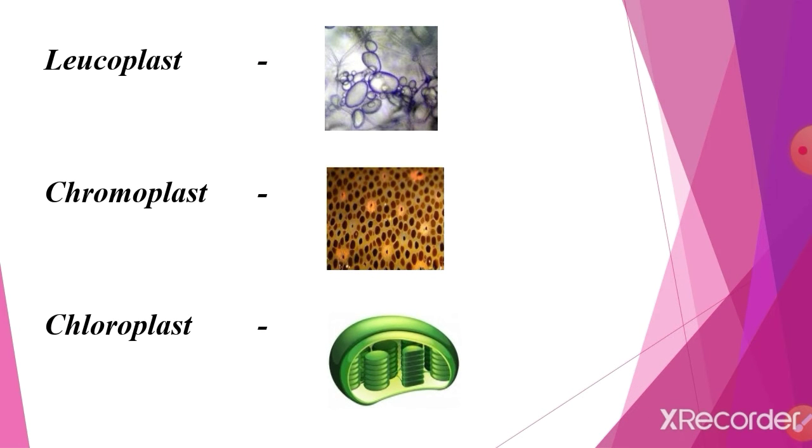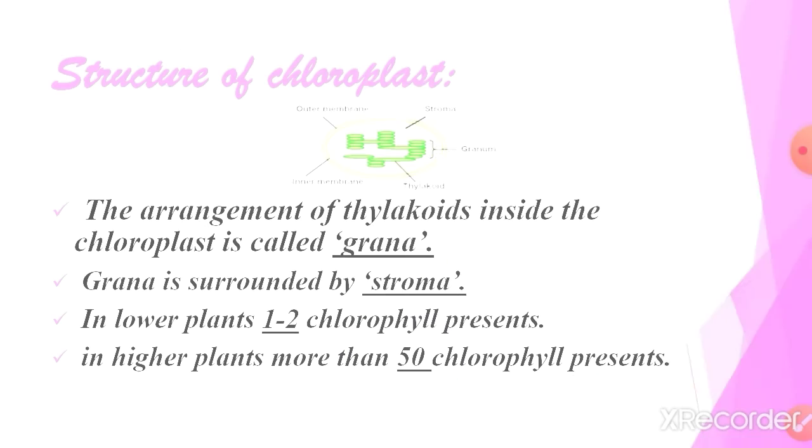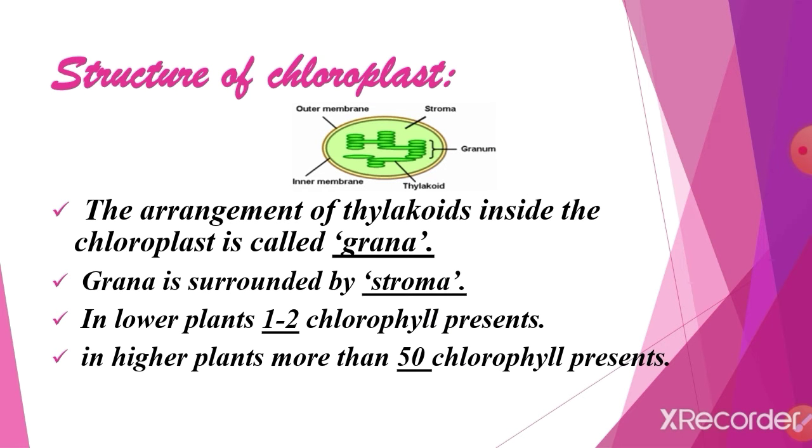Then this is a picture and structure of leucoplast, chromoplast, chloroplast. Actually, leucoplast is white in color, chromoplast brown in color, chloroplast green in color. Next, the structure of chloroplast.